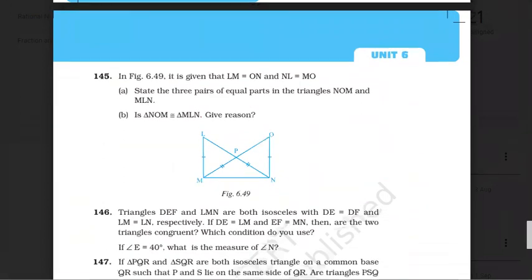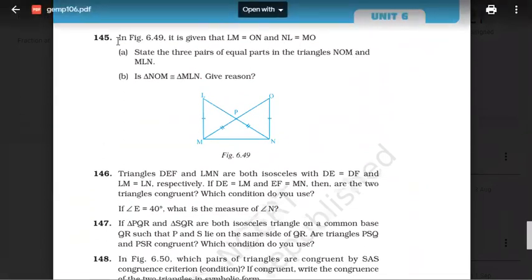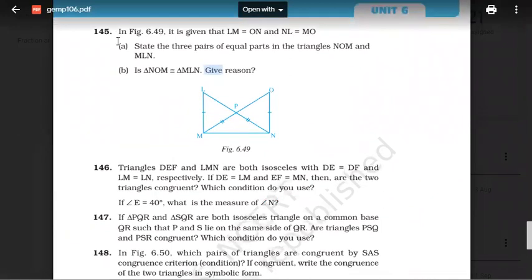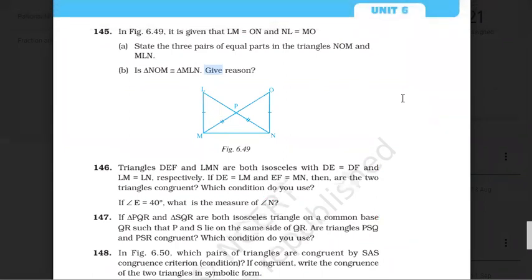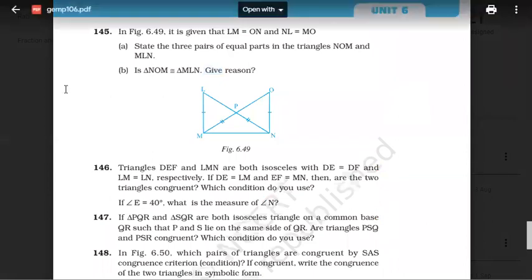Okay, very good. So, remaining, these 145. Let's see 145. So in 145, what is given? Again, right? LM. Now, I'll just give it to you guys. I'll give you 2 minutes.